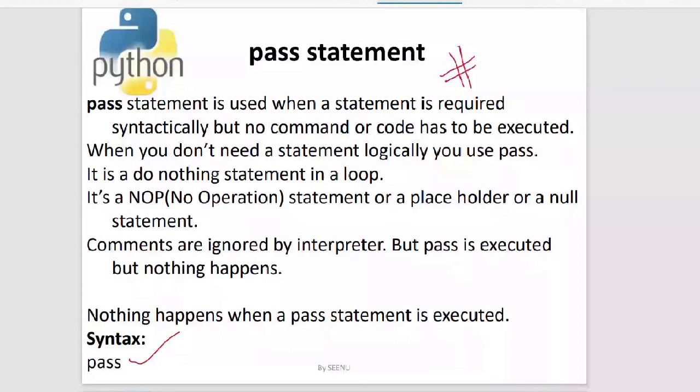Right. So the difference between comments and pass is that comments are ignored by the interpreter. The interpreter will not process them. Whenever it sees a hash, it will just ignore that statement. But pass will be executed, meaning that time is killed, but nothing happens. For comments, no time is taken for executing them at all. But for pass, time is taken, but nothing happens. So that is what is called the pass statement. Is the pass statement clear to everyone in the class?